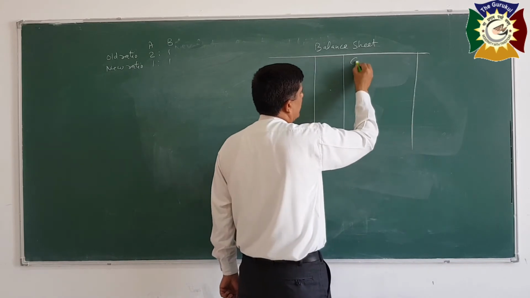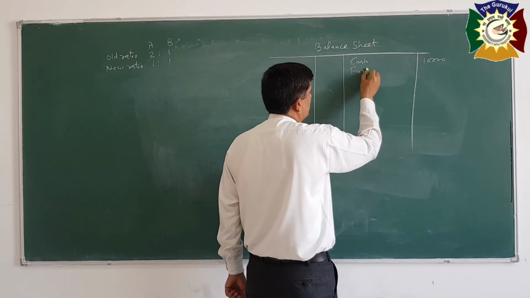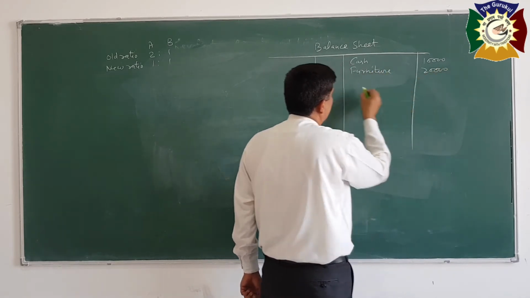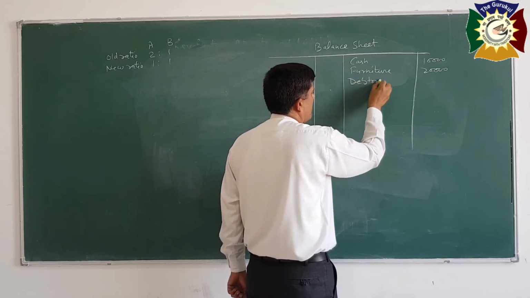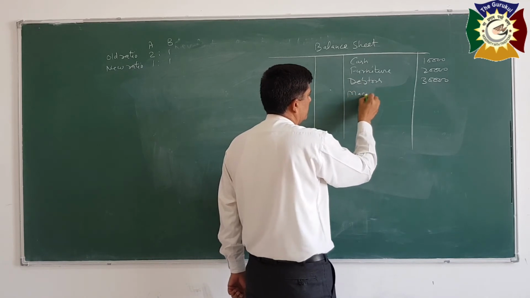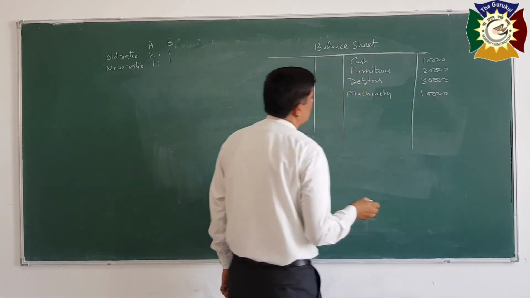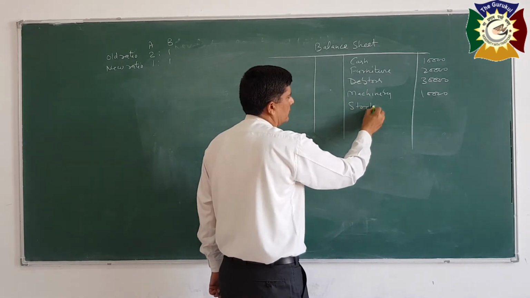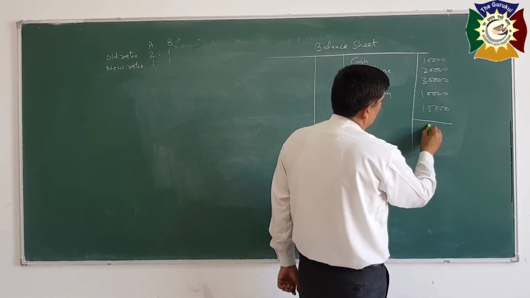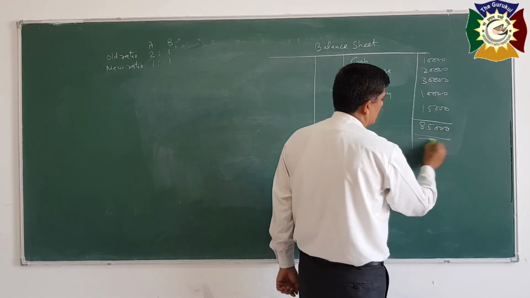See here, cash 10,000, furniture 20,000, debtors 30,000, machinery 10,000, and stock 15,000. So the total is 85,000.